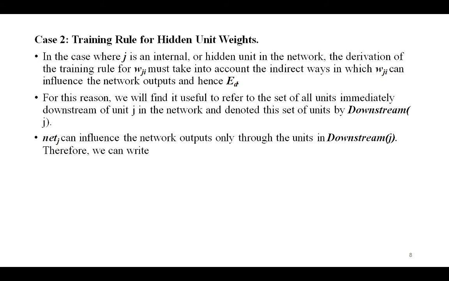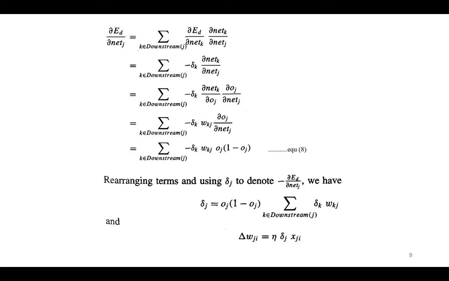Therefore, we can write ∂Ed/∂net_j equal to summation of ∂Ed/∂net_k into ∂net_k/∂net_j, where k belongs to Downstream(j), which is equal to summation of minus δ_k into ∂net_k/∂net_j, where k belongs to Downstream(j).